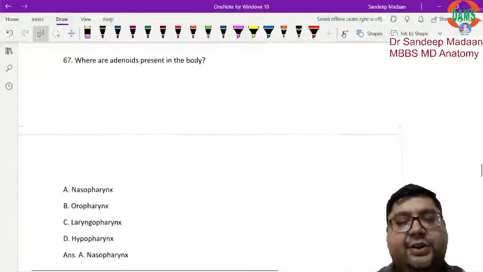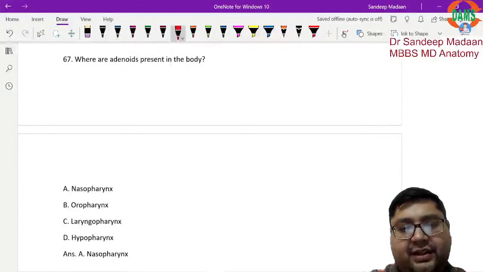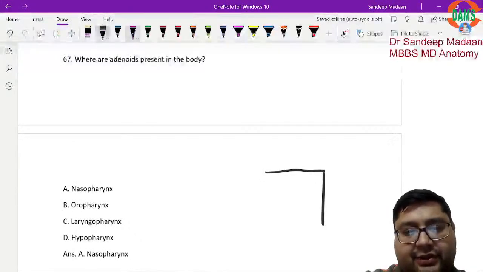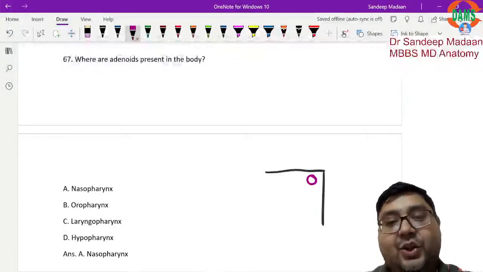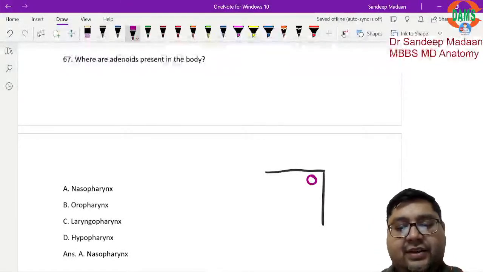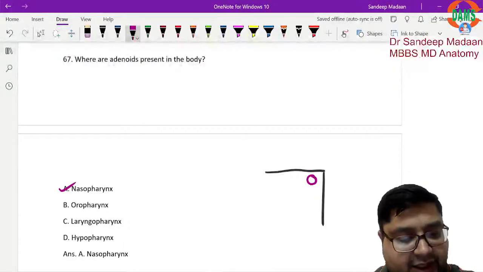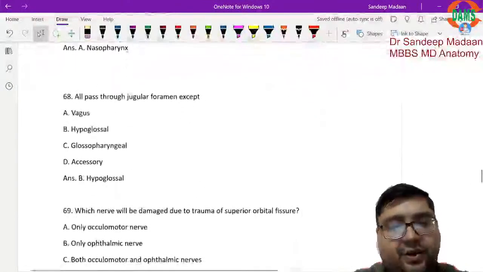Now where are the adenoids present? Very straightforward. If you look at the wall of the nasopharynx, this is the roof of the nasopharynx and the posterior wall of the nasopharynx. At the junction we have the nasopharyngeal tonsils, which when inflamed we call adenoids. Answer will be straightforward, A. Nasopharyngeal tonsils only are called adenoids.